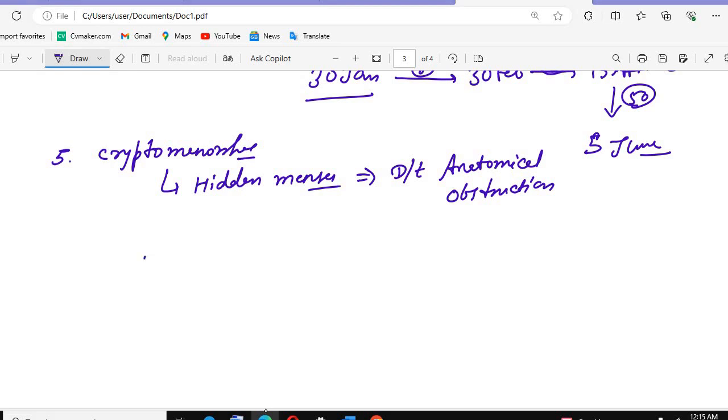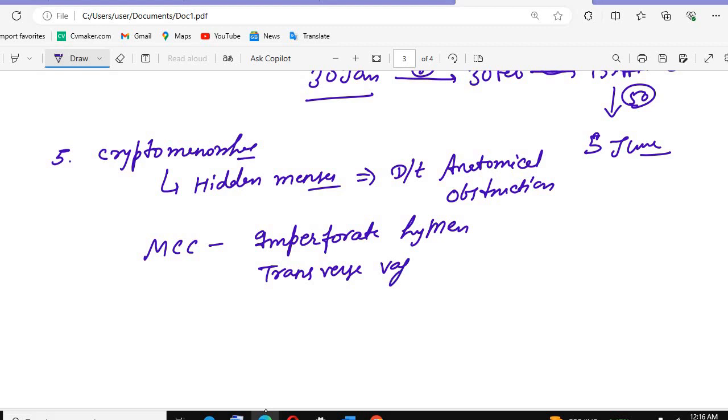The most common cause for this condition is the imperforate hymen. The hymen is not perforate, okay, imperforate hymen. The hymen has no pore at all, and if there is no pore, then bleeding cannot happen. So if the imperforate hymen is there, then there is no pore in that hymen, so that is why there will be hidden menses. There will also be the transverse vaginal septum.